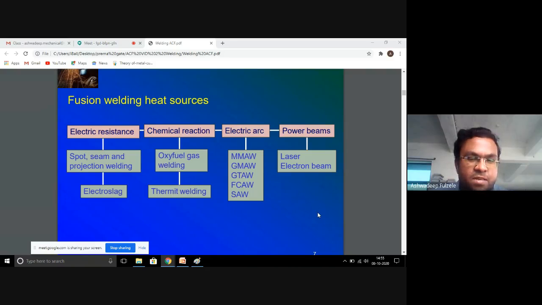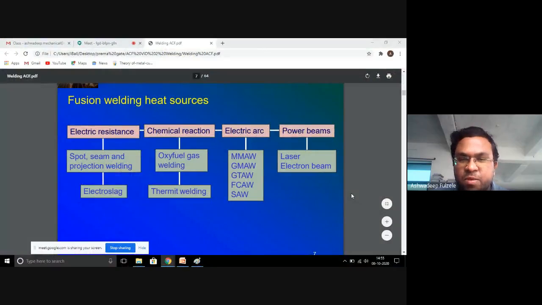SAW is submerged arc welding, FCAW is flux cored arc welding, GTAW is gas tungsten arc welding, GMAW is gas metal arc welding, and MMAW is manual metal arc welding. And last is the power beam: laser beam welding and electron beam welding processes.